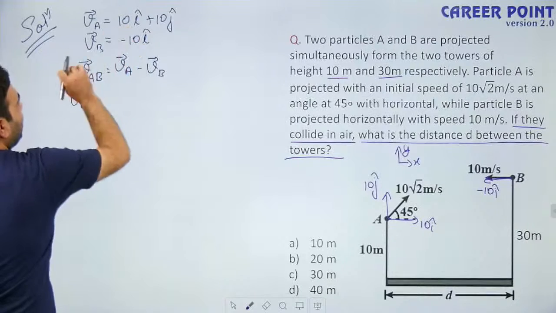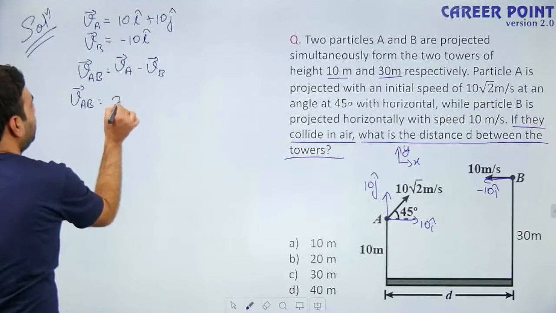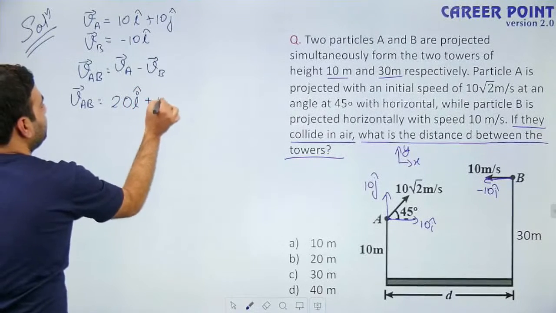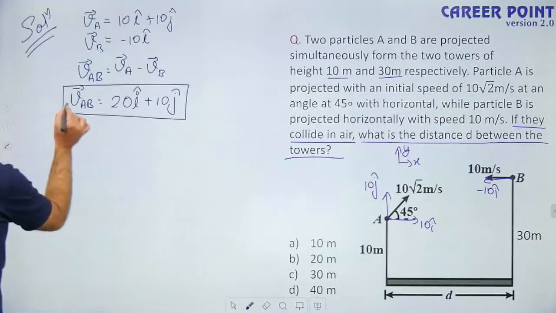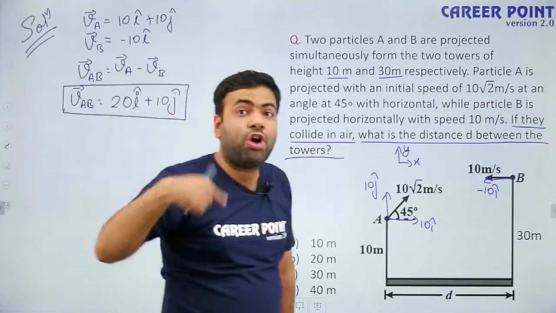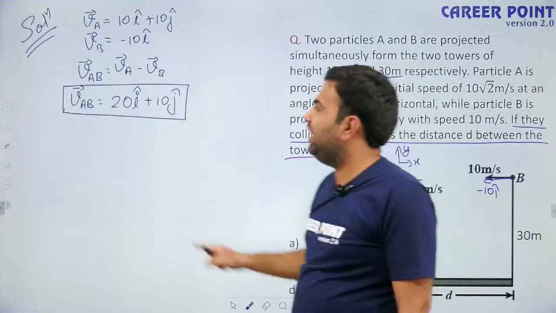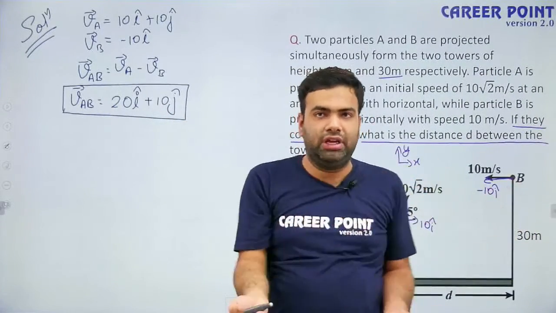So it will be 10 i cap plus 10 j cap minus of minus 10 i cap. So it will be 20 i cap plus 10 j cap. What is this? This is velocity of particle A as observed by B. B will think that the particle A is having this velocity according to him, because B is moving.